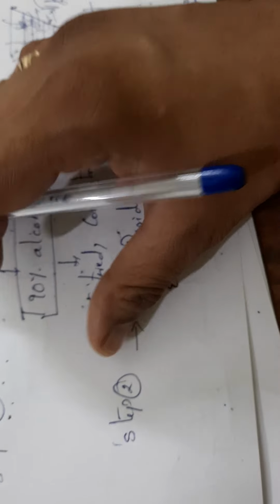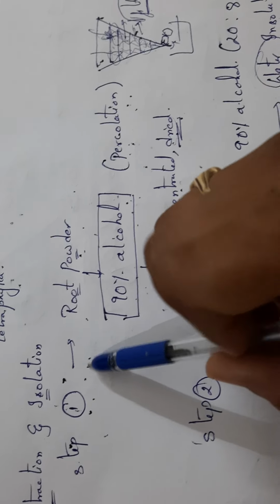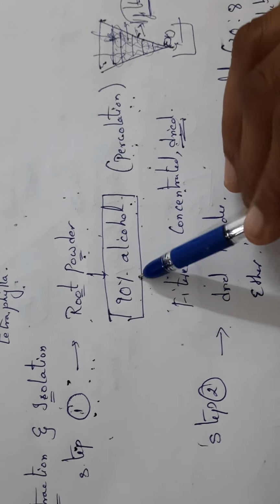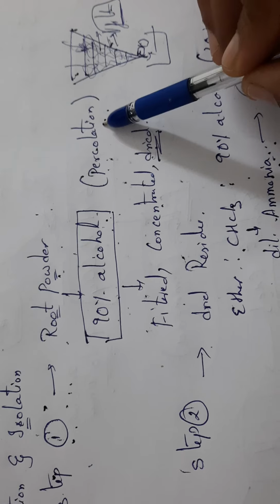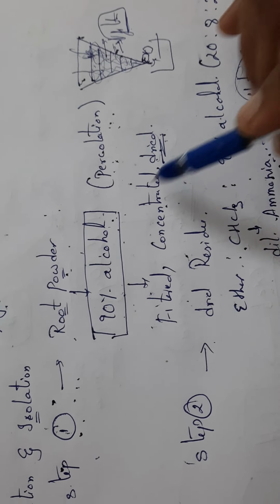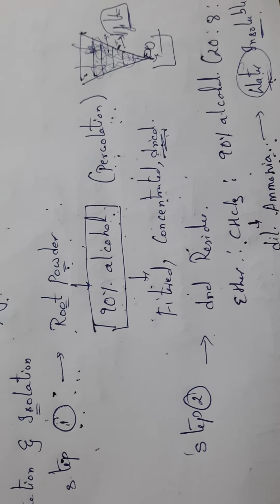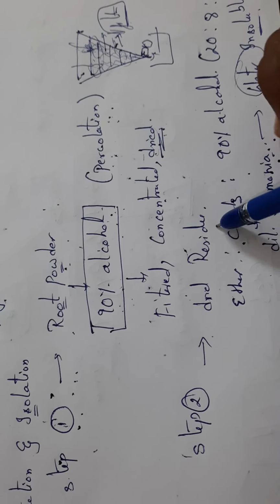It will take about 2 minutes. So in the first step what we have done, we have taken the root powder, we have added 90% alcohol, we have extracted with the percolation process. Okay, then we have filtered it and concentrated and dried. Okay, remember the 90% alcohol process. Then after drying, this dried product is taken in the second step.